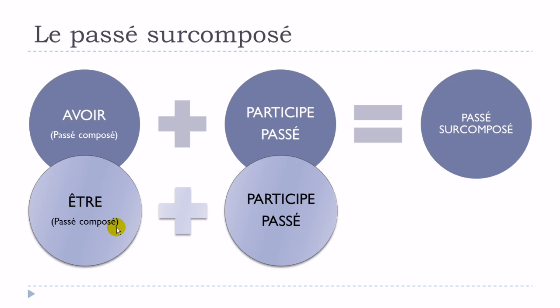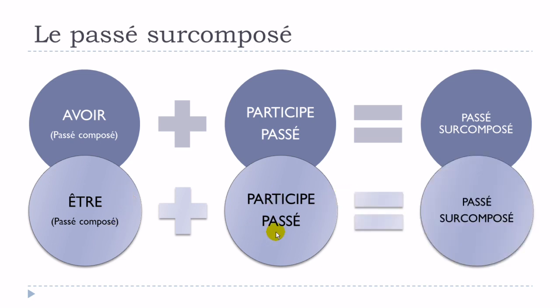Then you will put your participe passé form, and you will get your passé surcomposé. Okay, so keep in mind that it is quite rare nowadays. I mean, to be really honest, it is quite rare, but still that's the way it works. And then if you hear any passé surcomposé, well, you will know what they are. Okay?